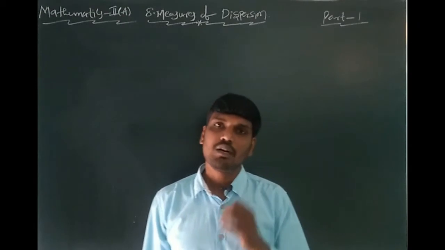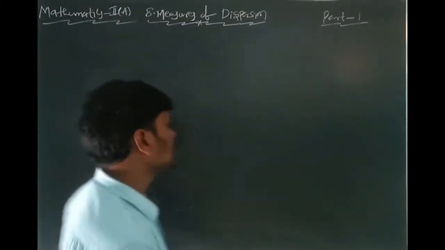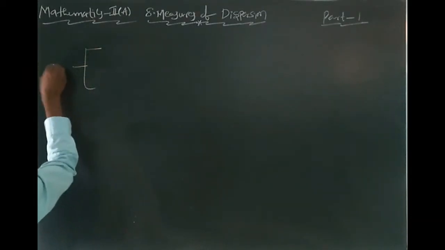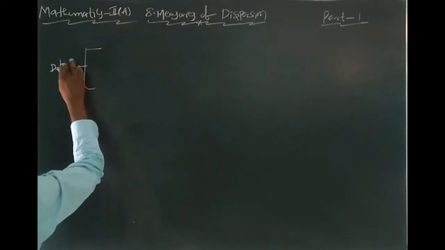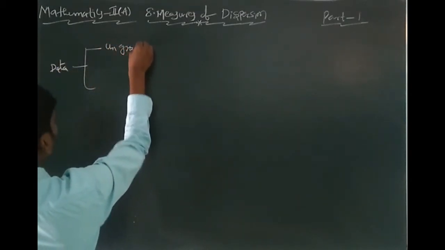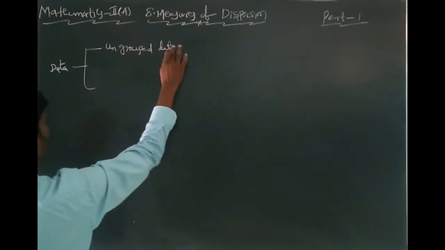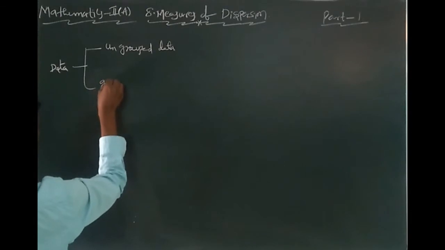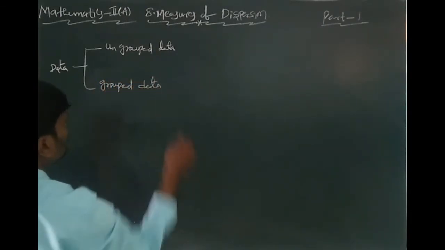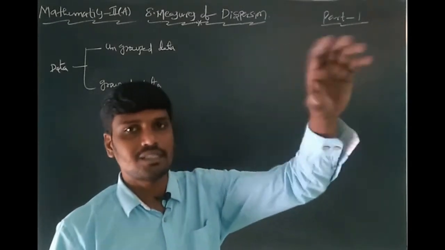In this measures of dispersion, data has two types. One is grouped data, another one is ungrouped data. Ungrouped data is nothing but a series.